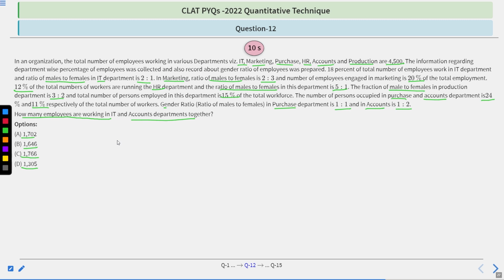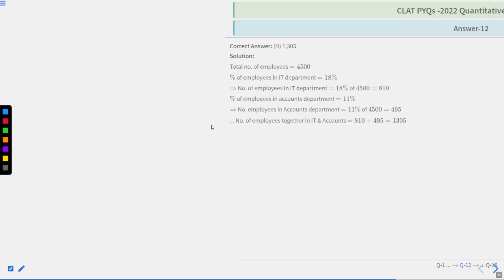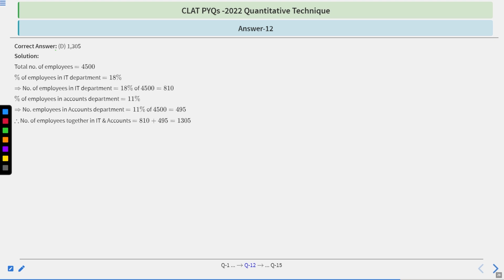So you will have 10 seconds to try this question. After 10 seconds, we'll move towards its correct option and its explanation. So your time starts now. Let's move towards its correct option and explanation. Option is